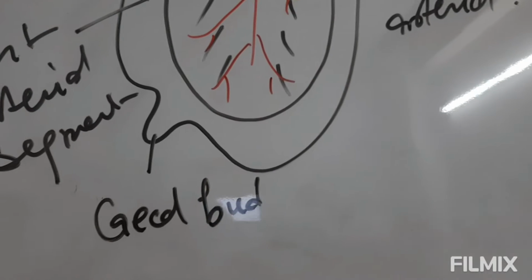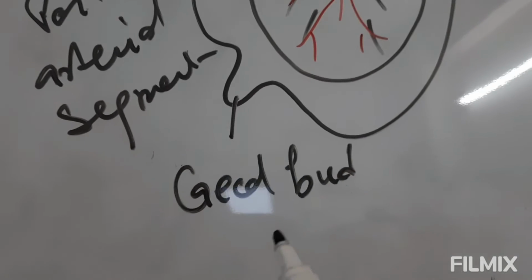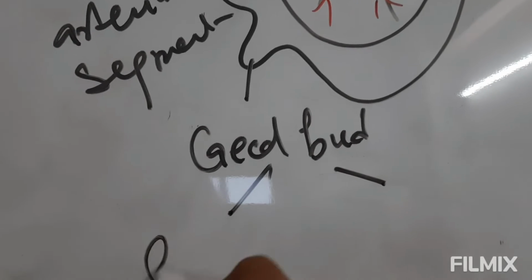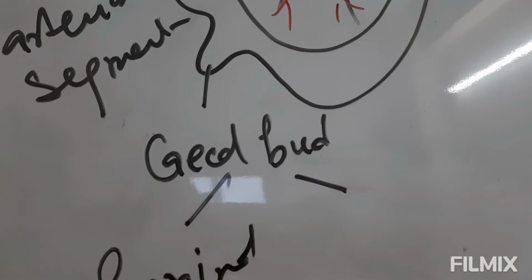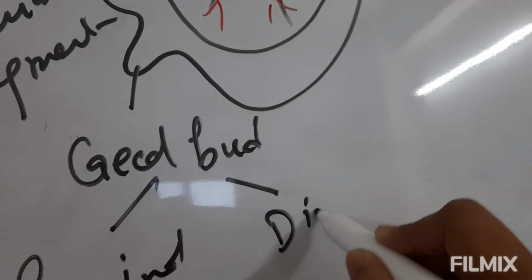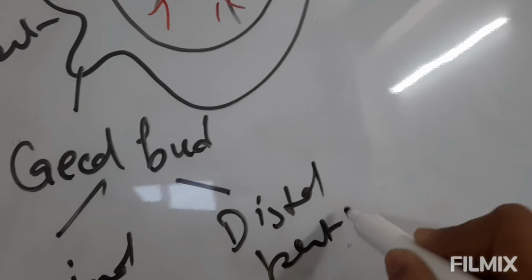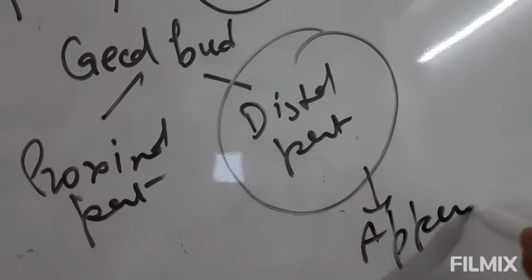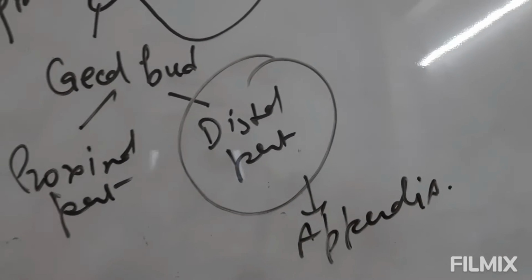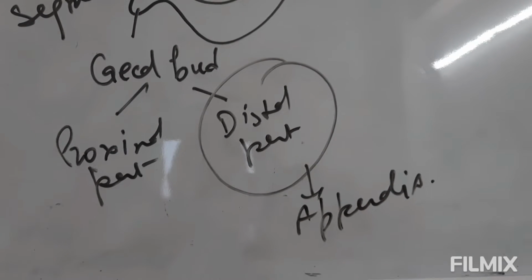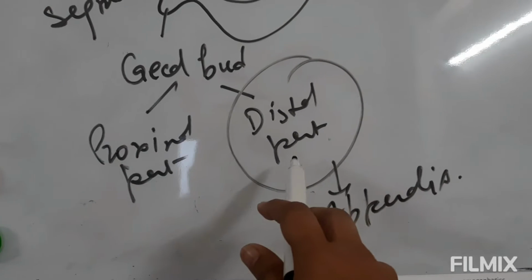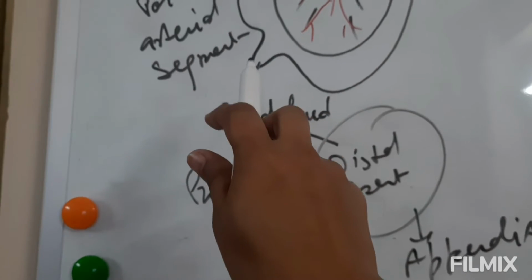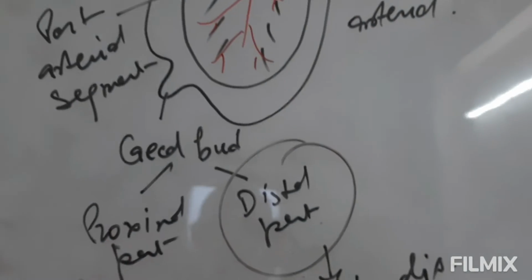Now, this cecal bud will gradually differentiate and divide into two parts. Number one is the proximal part and next one is the distal part. So from the distal part only the appendix gets developed. So in the context of the development of the appendix, the appendix will develop from the distal part of the cecal bud, which is coming from a diverticulum arising from the post-arterial segment.